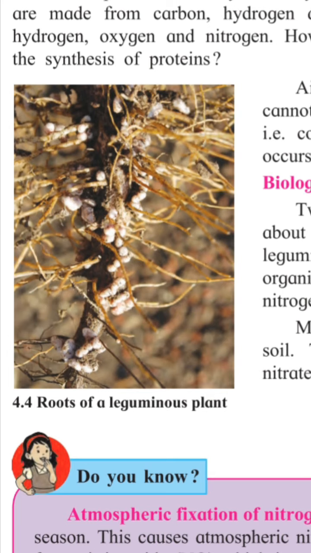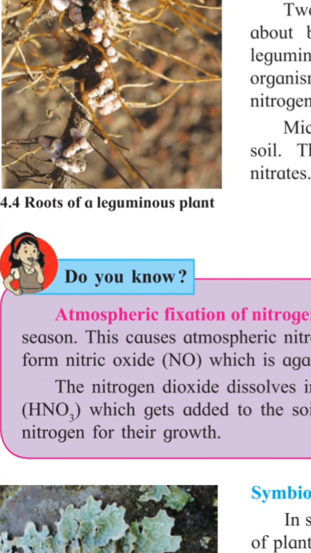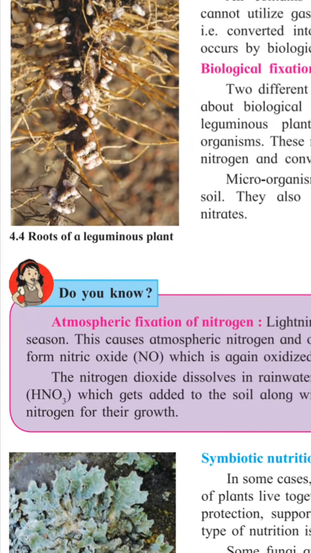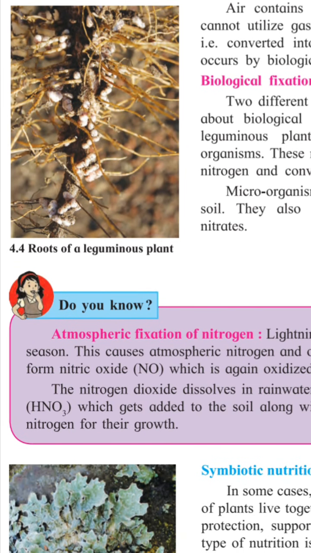Now, atmospheric fixation of nitrogen. How does it occur? Lightning occurs in the rainy season. This causes atmospheric nitrogen and oxygen to react with each other to form nitric oxide, NO, which is again oxidized to form nitrogen dioxide, NO2.